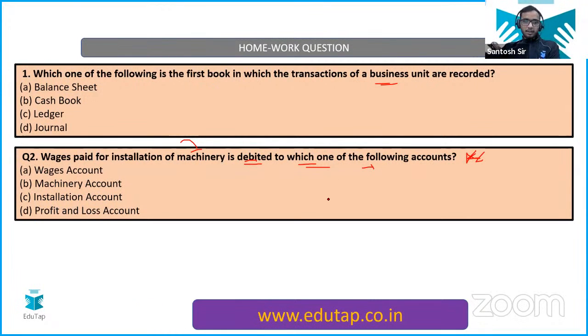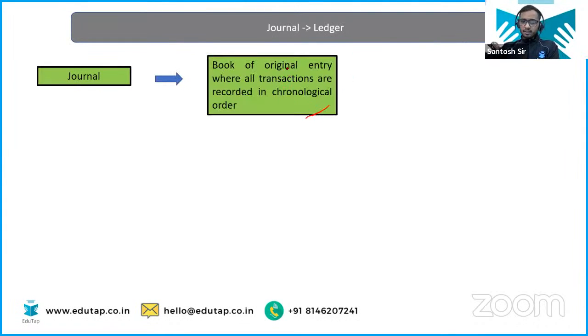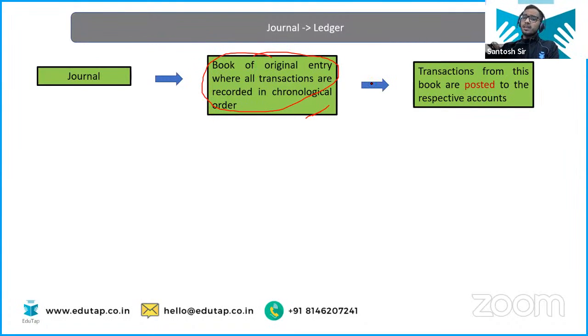Okay. Now after journal, what we are going to do? See, journal is finished, right? Now these journal entries, they are the books of original entries, right? They are recorded in the chronological order. Now transactions from this books, from this original book, that is journal book, are posted to their respective individual account.